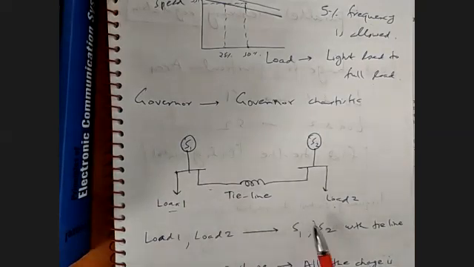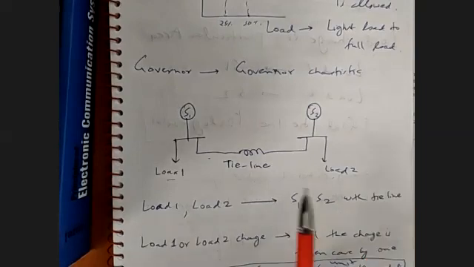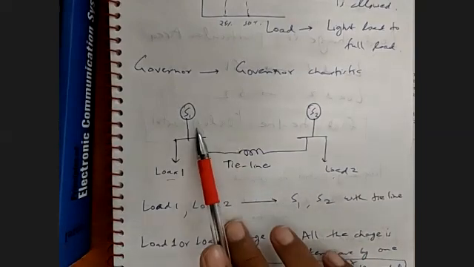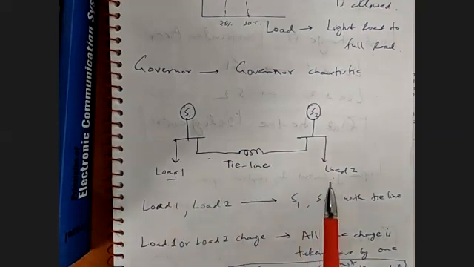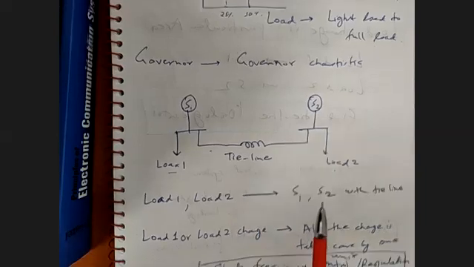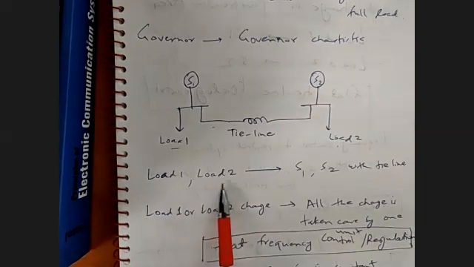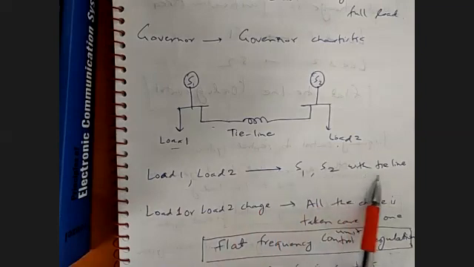For discussing load frequency control and its various methods, we are considering a two bus system which has two generators, S1 and S2, supplying load 1 and load 2 with the help of a tie line. So load 1 and load 2 are connected at S1 and S2 with the help of the tie line.